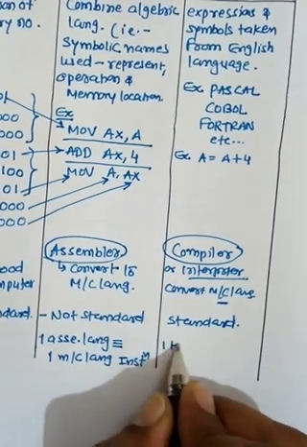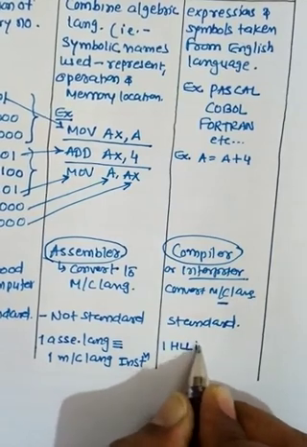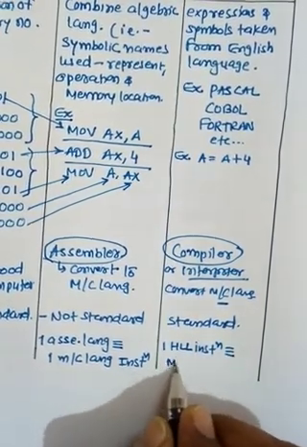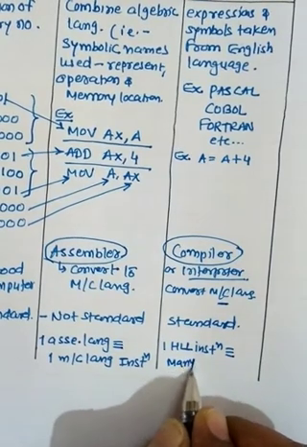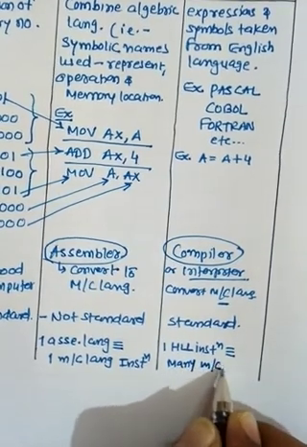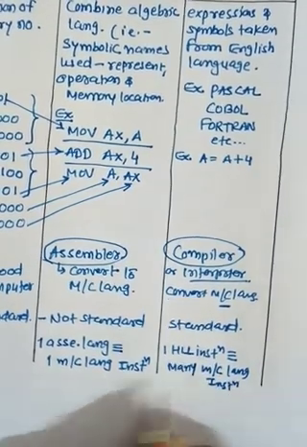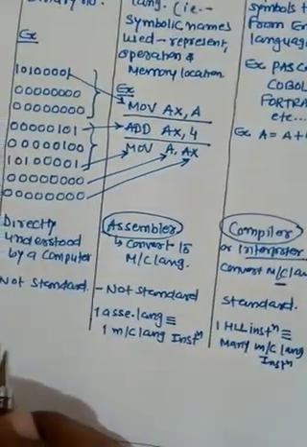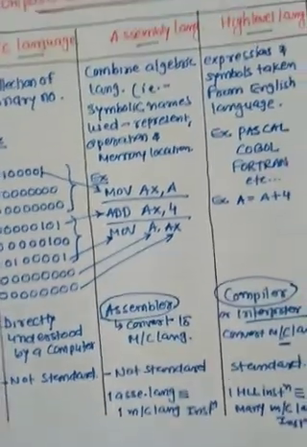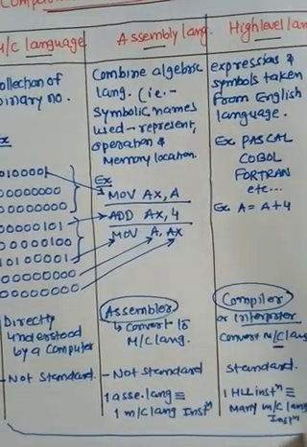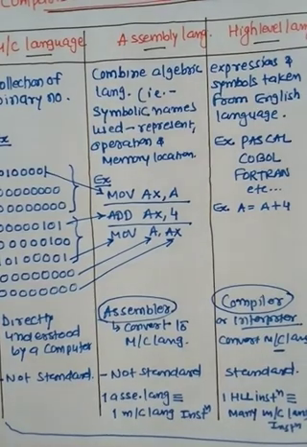Here one high level language instruction is equal to many machine language instructions. So these are the three main comparisons we can discuss about the different comparison of computer language.